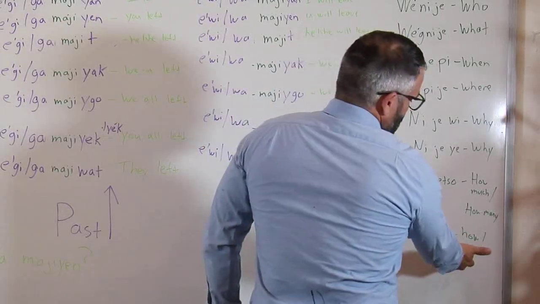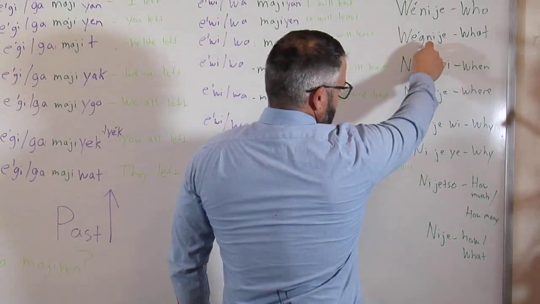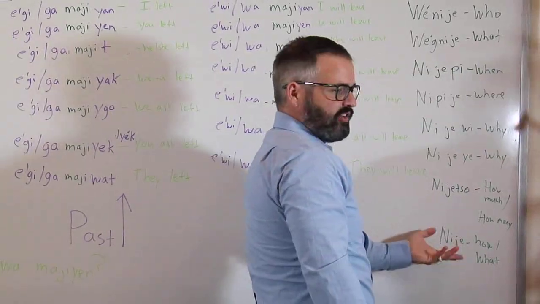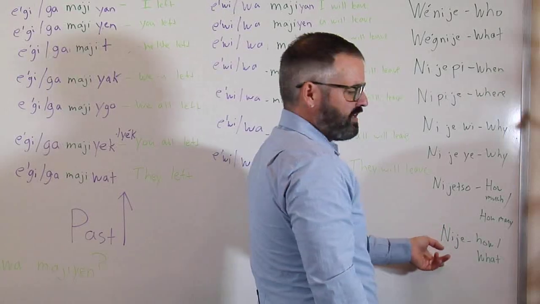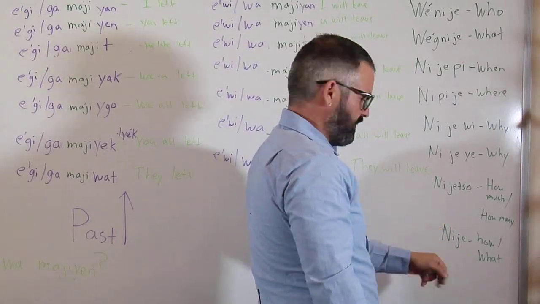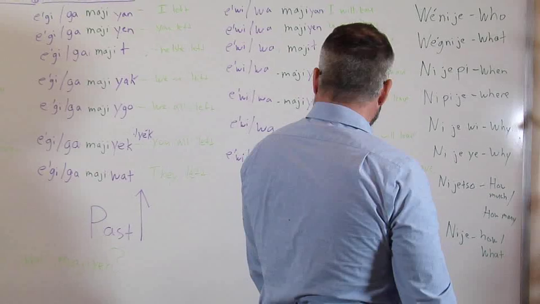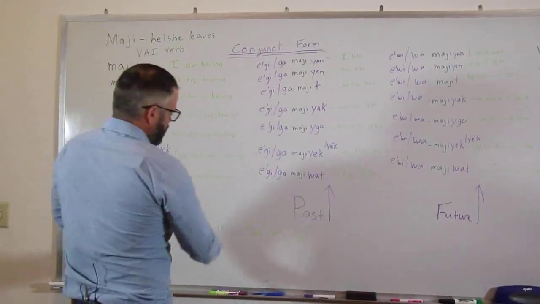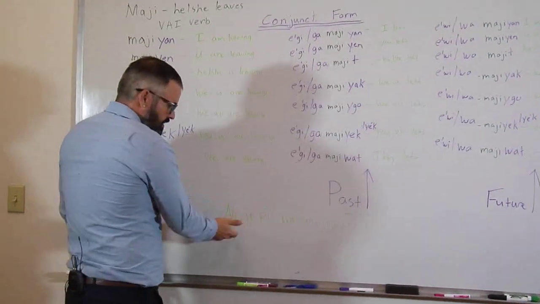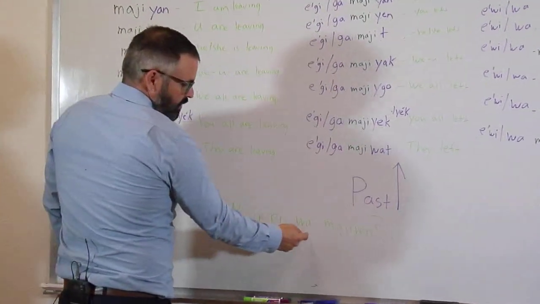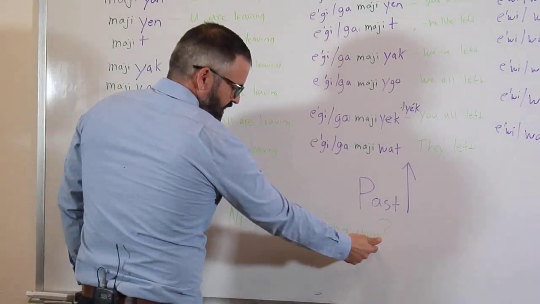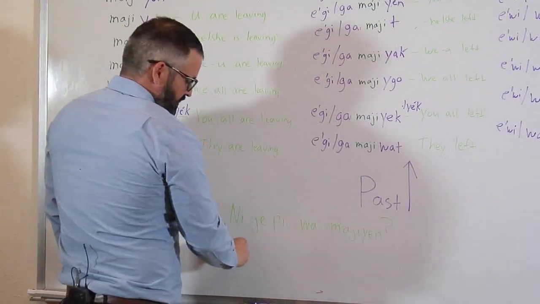Now this one people will use also occasionally in place of weknija, they'll use nija. But like we say, nija na, how are you? Or nija ejbamadzian, how are you living? You know, so nija. Okay, let me see here. Oh, we've got an example sentence down here. So here we've got nija, when, wa, the future, maji, the verb to leave, yin. So when are you going to leave?